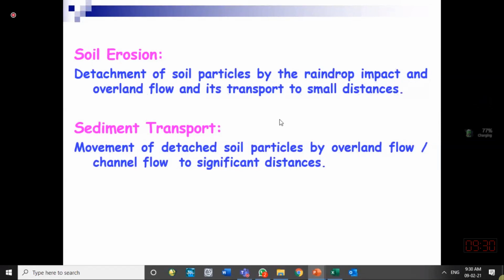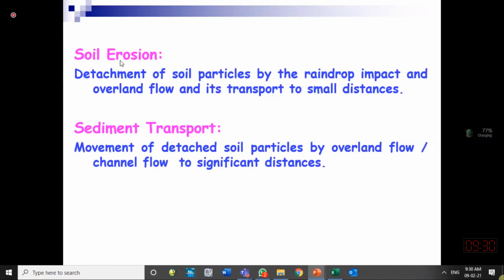And also the overland flow: when water starts flowing over the catchment, that flowing water exerts some shear stress on the earthen surface. That shear stress also erodes some soil, and then it is transported to the next point, moved from that place to the next place. That is where sediment transport starts. One thing is detachment of the soil, and then the movement of that soil.